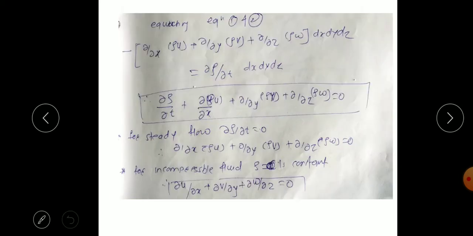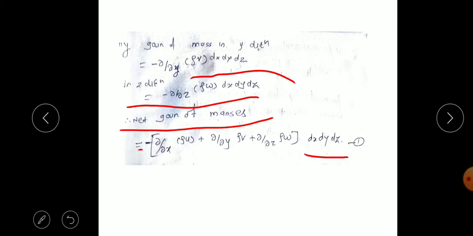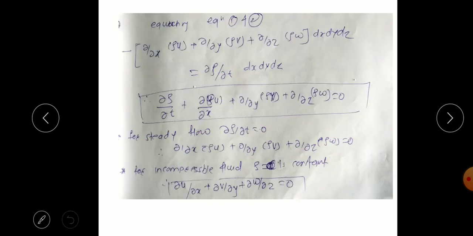So we can equate these two equations. Equation 2 is ∂ρ/∂t, the increase in the mass of the fluid element, and equation 1 is the net increase in the mass. These two will be equal. So equating these two equations, dx dy dz is common on both sides, so we cancel it out. We get the final equation as ∂ρ/∂t + ∂(ρu)/∂x + ∂(ρv)/∂y + ∂(ρw)/∂z = 0. So this is the equation.